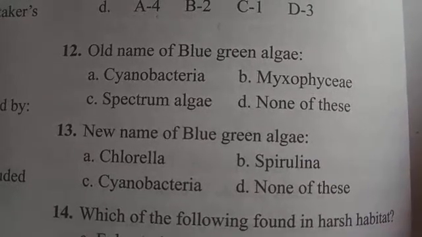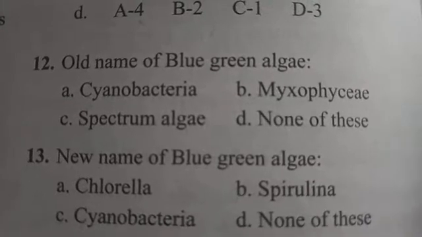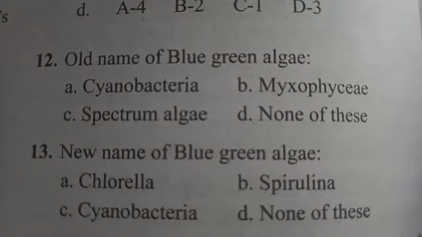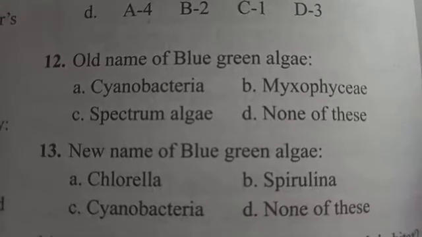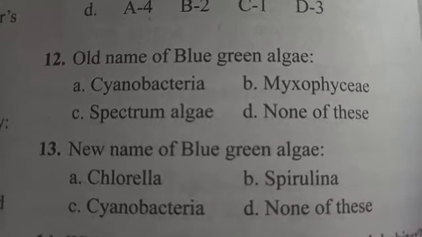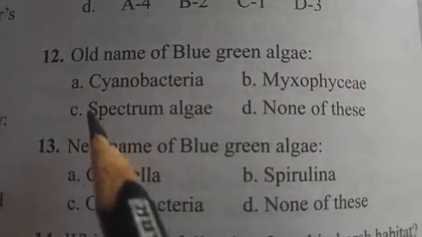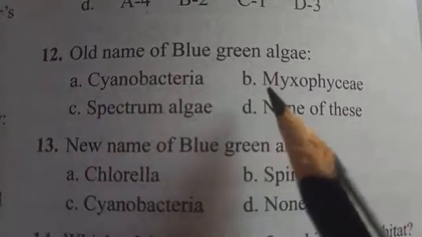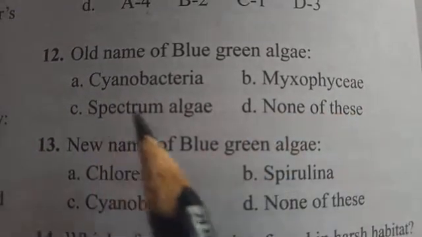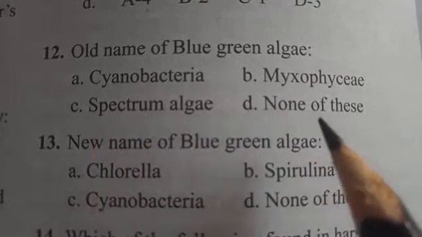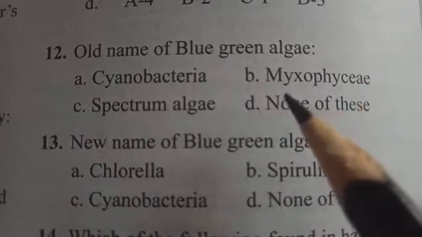The old name of blue green algae. Here you can observe there are four options. Option A, cyanobacteria; option B, Myxophyceae; spectrum algae; none of these.